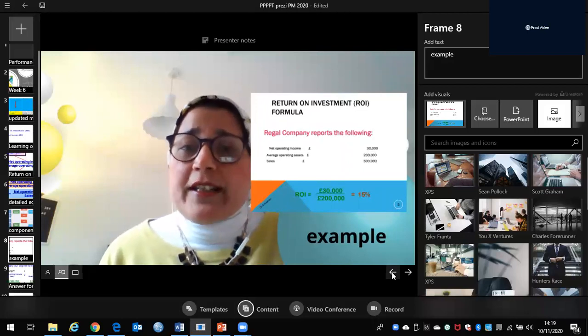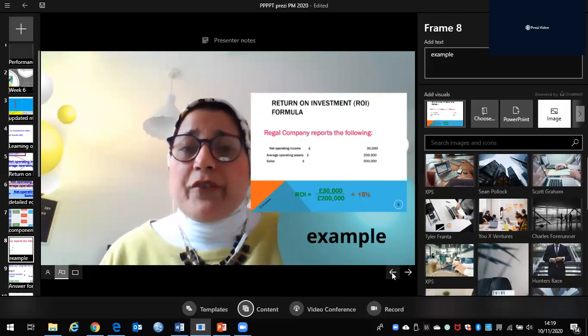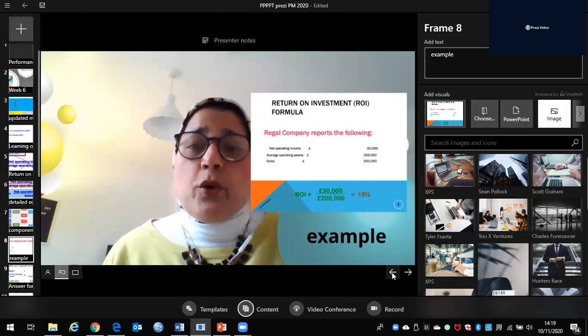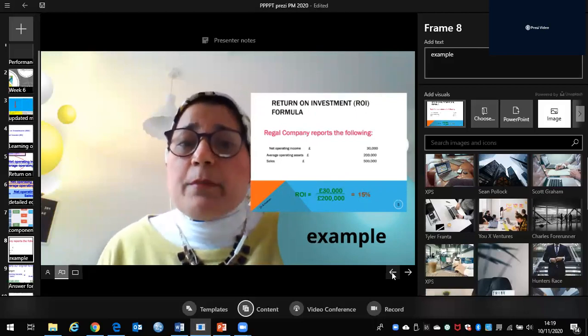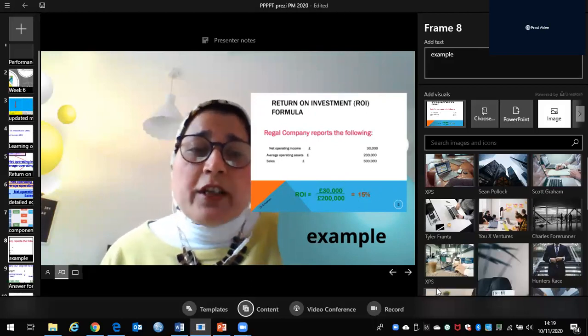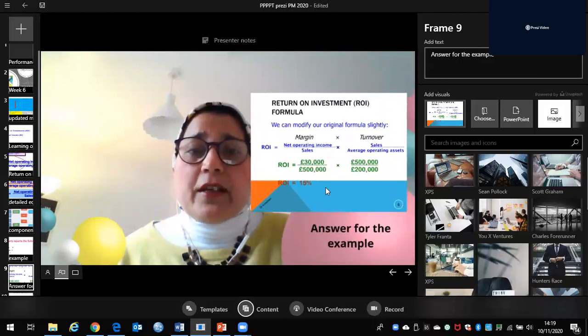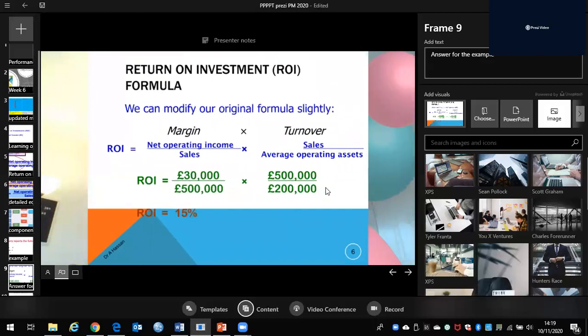But because here we have the three items of data, net operating income, average operating assets, and sales, we can check our results by doing both the long one and the short one. So let's find out if this will give us the same answer.